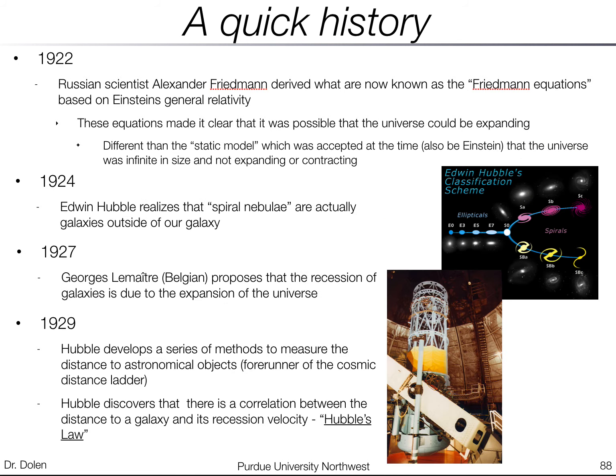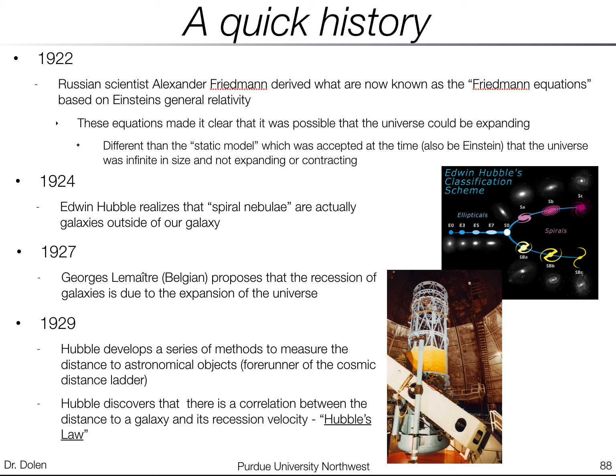Okay, moving on to history. In 1922, a Russian scientist named Alexander Friedmann derived what are known as the Friedmann equations based on Einstein's general relativity. And with these equations, it became clear that it was possible the universe could be expanding, which is, of course, a very different idea than the model accepted at the time by Einstein, which was the static model, that the universe was infinite in size and not expanding or contracting. So the Friedmann equations at least showed it could be possible that the universe was expanding.